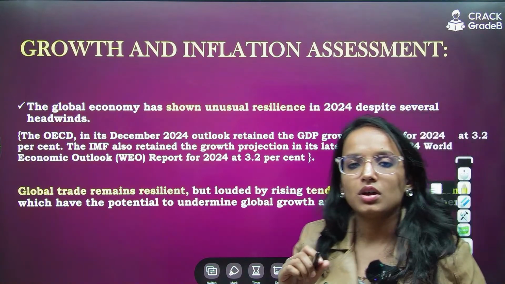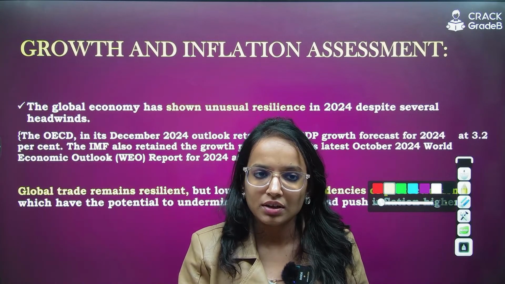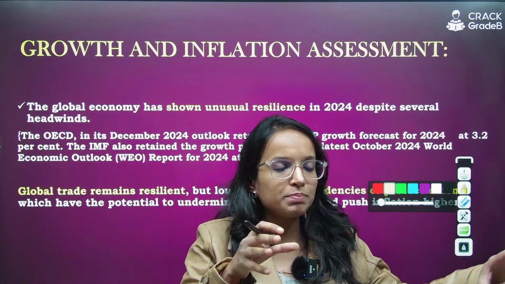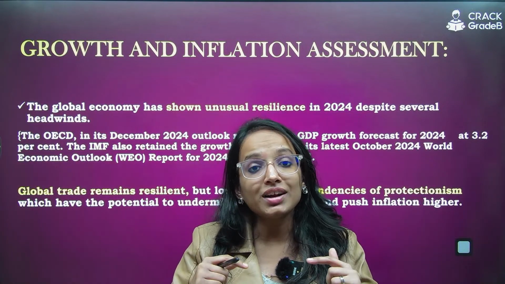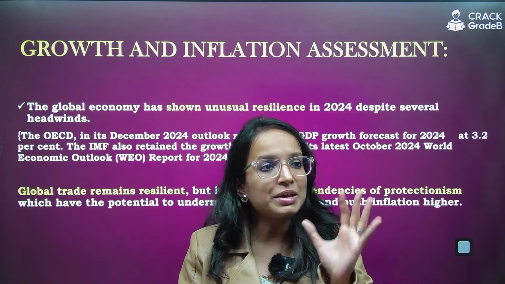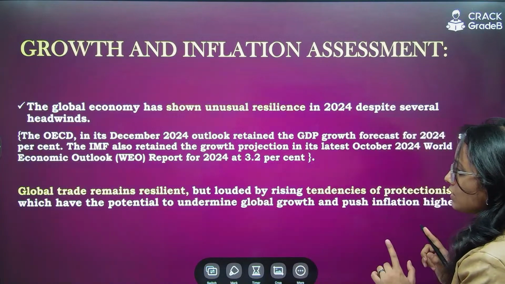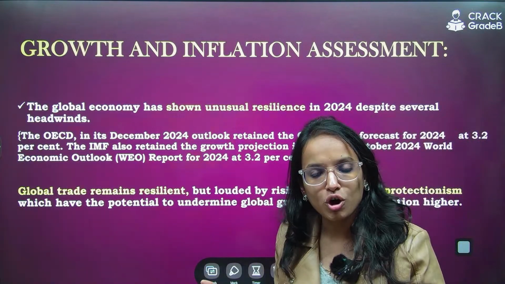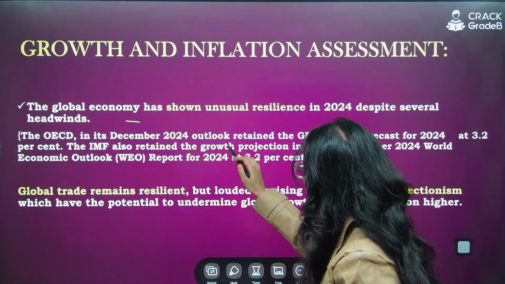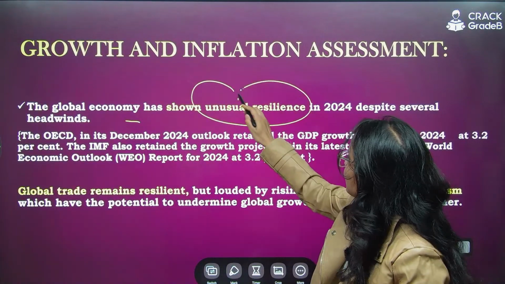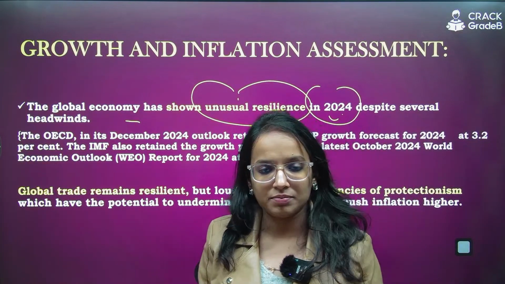Now let's see whatever growth and inflation assessment they have done in the meeting. They have stated what is the performance of global as well as domestic growth and inflation and what are their projections, which are very important figures for all the upcoming examinations. So first thing, assessment. If we talk about the global economy, the MPC has stated that global economy has shown unusual resilience in 2024 despite several headwinds.